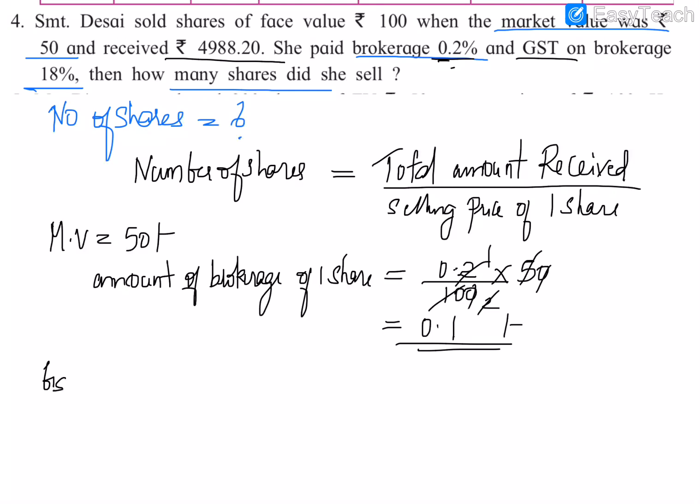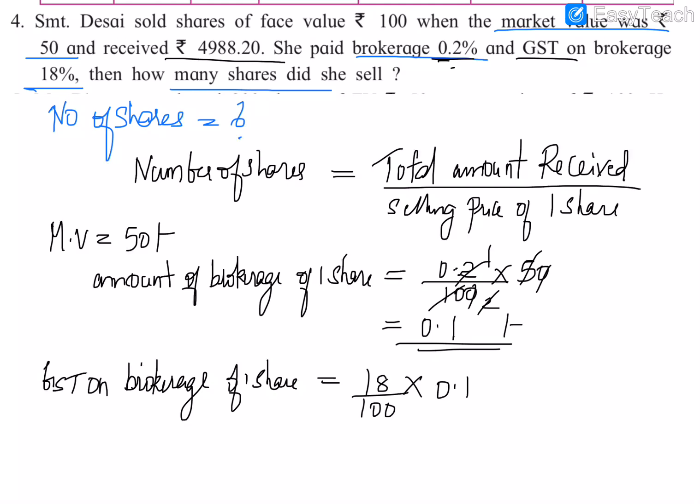And now we will calculate the GST on brokerage of one share. The percentage of GST 18% is given, so 18 by 100 into the brokerage. Brokerage is 0.1.